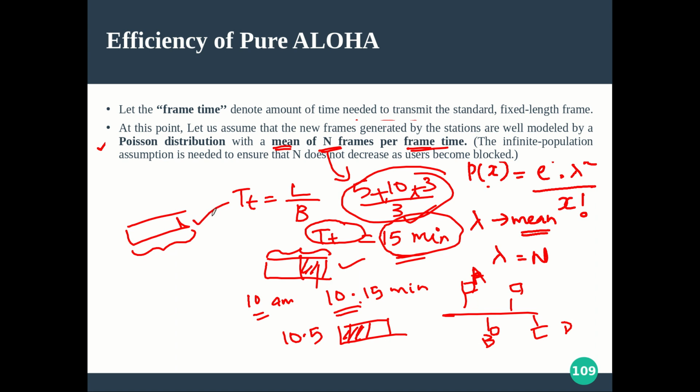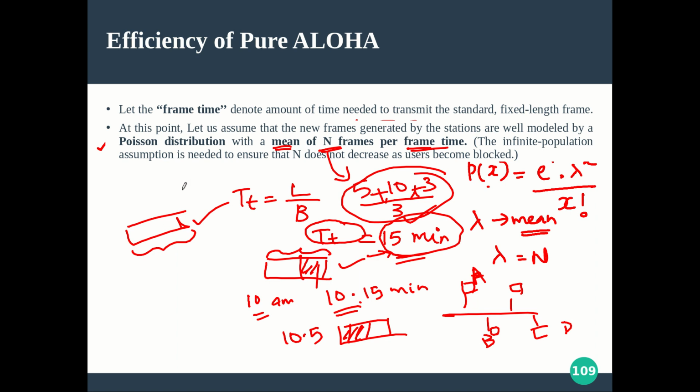That is the only thing we have. If anyone else is transmitting within this 15 minutes, say, definitely it is going to collide with your frame. That is something we call vulnerable time, but actually it is not just this 15. We have to consider some previous 15 minutes of time also, that we are going to see. Anyway, for the time being, let the vulnerable time be 15 minutes.